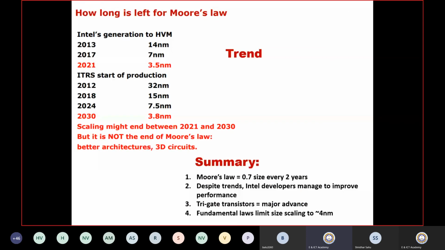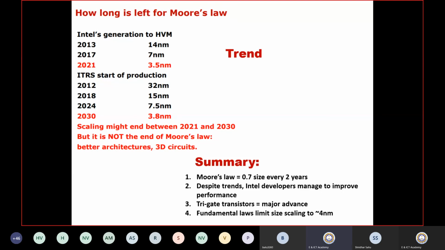You can see, if we go for Intel's next generation electronics from 14 nanometers, we'll end up with 3.8 nanometers in 2030. So scaling might continue between 2021 to 2030, but it is not the end of Moore's law. Better architectures, like the design of 3D circuits, are coming into the picture. So it is expected that we are going to continue the scaling further.